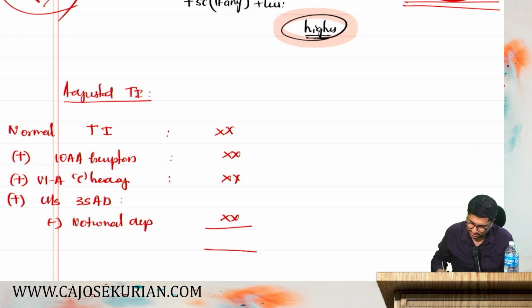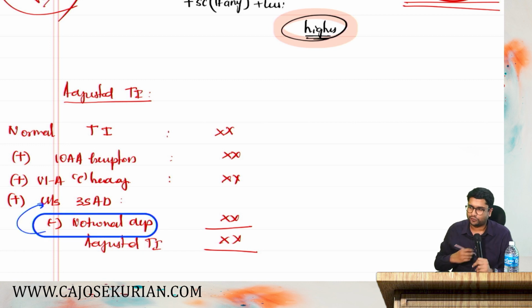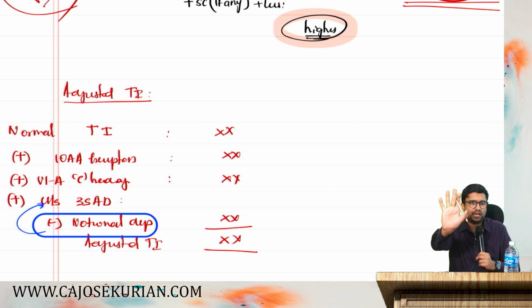And how much is the final figure coming? That is said to be what? Adjusted total income. Now there is a problem. What do you mean by this notional depreciation? Net of notional depreciation. What do you mean by 35AD net of notional depreciation? I'll give you an example for this.